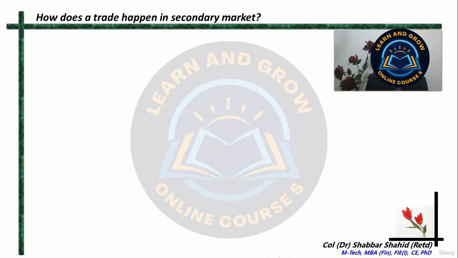Alright, now having understood how you buy shares in a primary market, let us try and understand how a trade happens in the secondary market, that is through the stock exchange. Now, when you want to trade in the secondary market, there has to be a buyer and there has to be a seller. A buyer can buy only if somebody is wanting to sell, and a seller can sell only if somebody is wanting to buy.